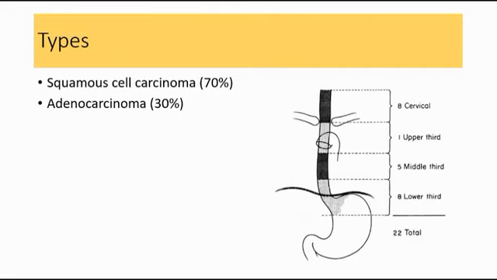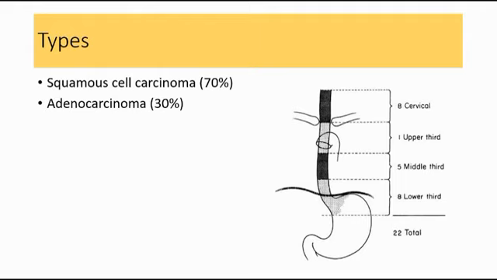So there are two main types of esophageal cancer. 70% are squamous cell carcinoma, 30% are adenocarcinoma. Squamous cell carcinoma can happen anywhere in the esophagus, while adenocarcinoma normally occurs in the lower third and gastroesophageal junction.